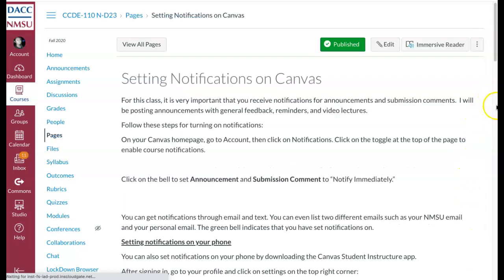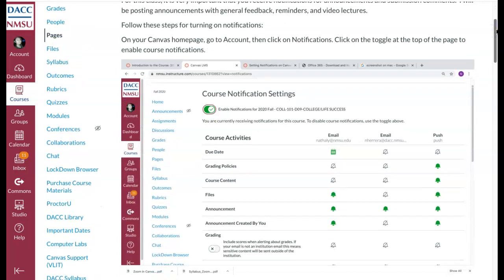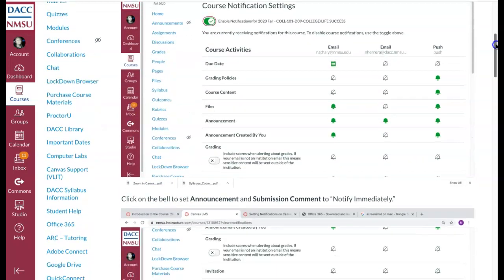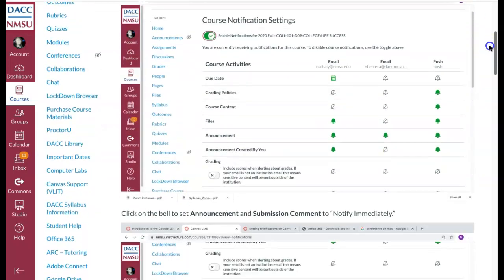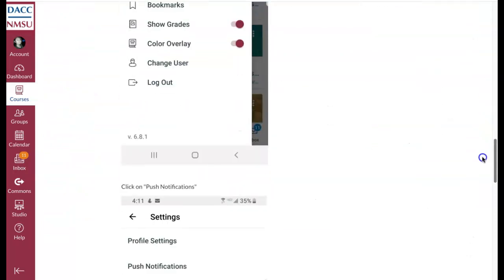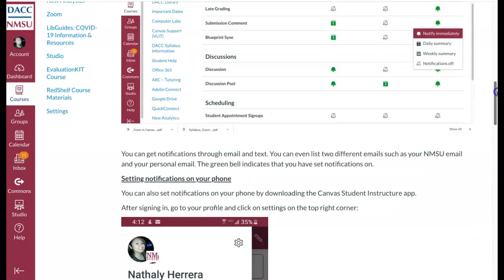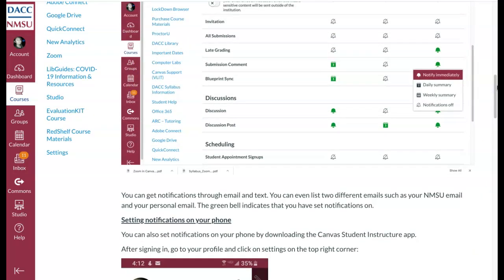Next, I also recommend that you set your notifications. Like I mentioned, announcements, submission comments. Those are things that you want to check, and Canvas actually notifies you whenever I post an announcement or whenever I grade something and I posted a comment or anything like that. So this explains how to set your notifications on the computer, and it also explains how to set them on your phone, because I recommend that you download the Canvas app. That way you can just check on your phone and things like that.